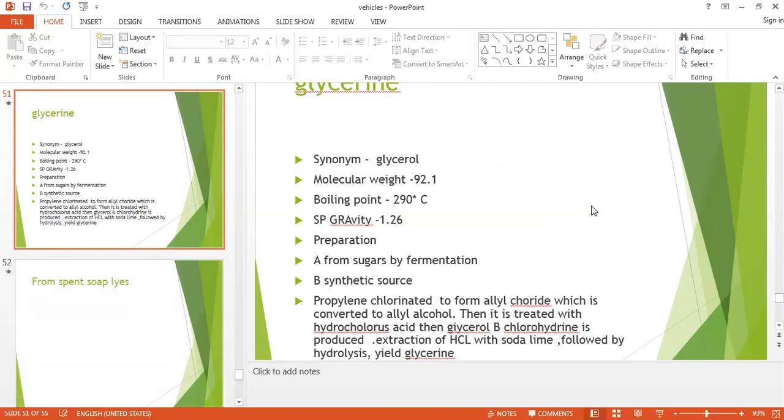So glycerin, it is also known as glycerol. The molecular weight is 92.1. The boiling point is 290 degrees centigrade. Specific gravity is 1.26. It is important trihydric alcohol. It contains not less than 98% weight by weight of C3H8O3. It is the commonest constituent of all animal and vegetable oils and fats. For example, olive oil, coconut oil, etc.